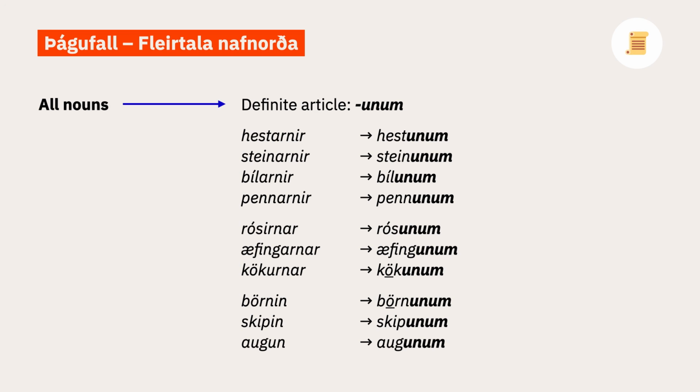The dative plural ending with the definite article is -unum. Here the m from the noun ending is absorbed into the article, so it's -unum rather than -umnum. This leads to some sometimes silly sounding runs of nunum in certain words. For example, steinunum or bananunum. Hestunum, steinunum, bílunum, pennunum, rósunum, æfingunum, kökunum, börnunum, skipunum, augunum.